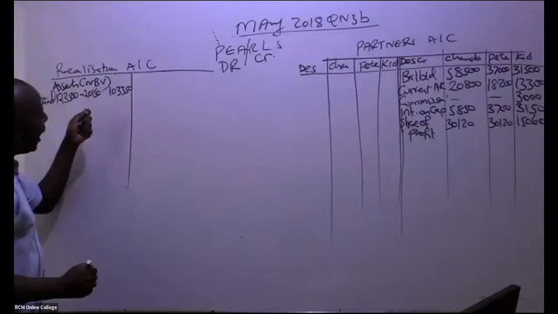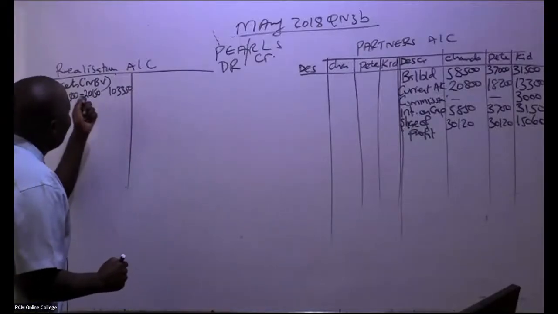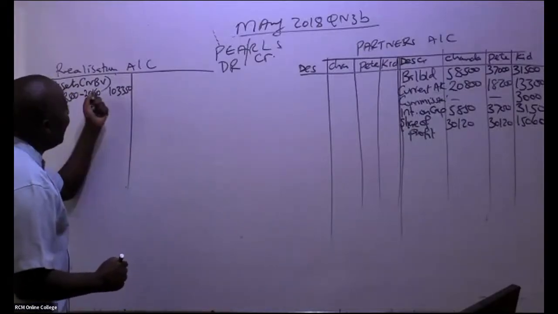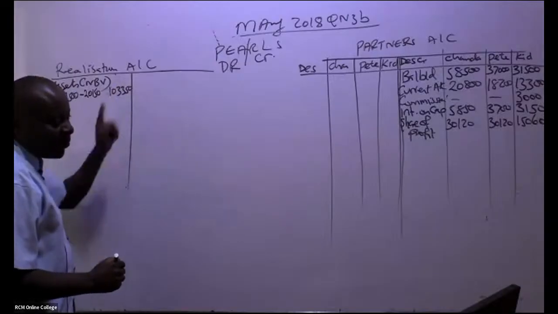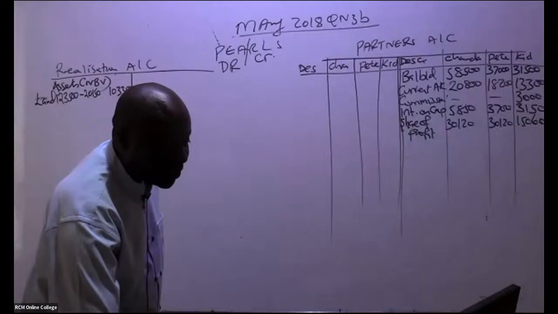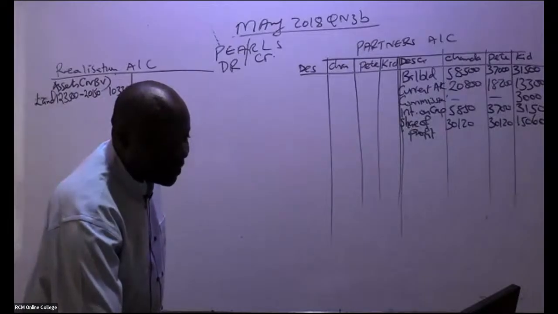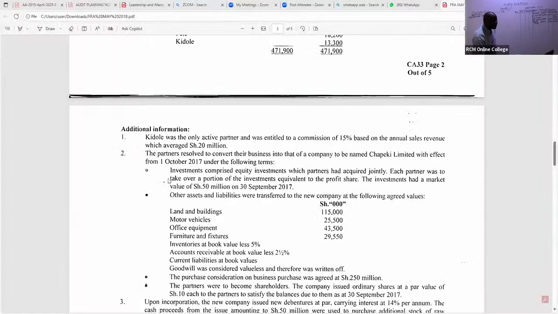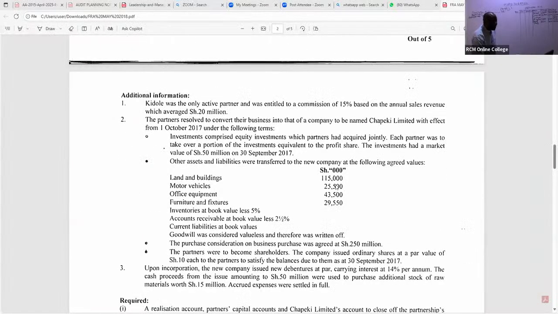Please, I'm 100% sure that most students on the realization account bring the fair values. A good number of them will come and tell you, if it's land and buildings, why can't we pick this figure? So you can see these were agreed values between these partners and the new company directors.